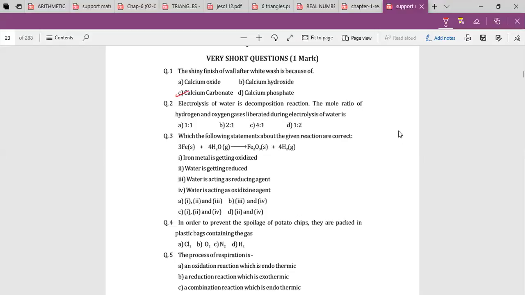4:1. Not expected, Ananya. Anisha, 2:1. The simple question.